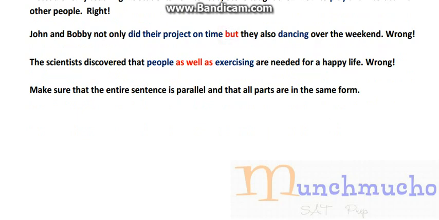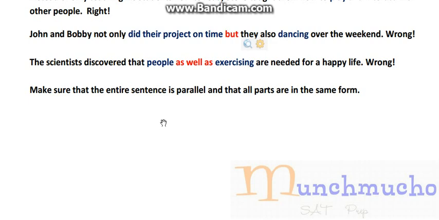John and Bobby not only did their project on time, but they also dancing over the weekend. Now, the first part is did their project on time, and then on the right-hand side of the word "but," we have dancing. Are those things parallel? I'm asking you, are those things parallel? Did their project on time and dancing? No, they're not parallel.